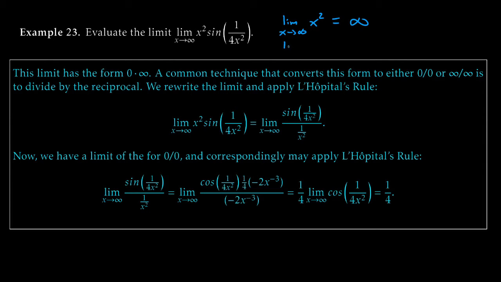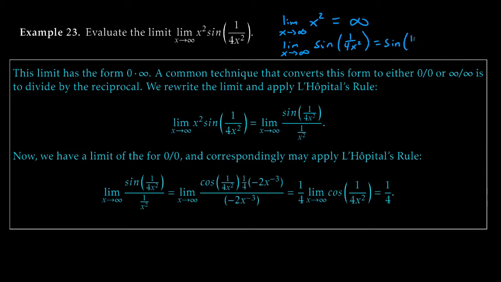Okay, what about the limit as x goes to infinity of sine of 1 over 4x squared? Since sine is a continuous function, we can pull this limit inside.